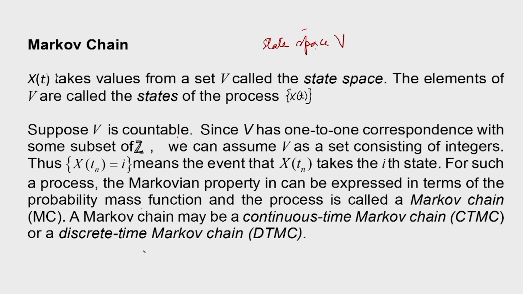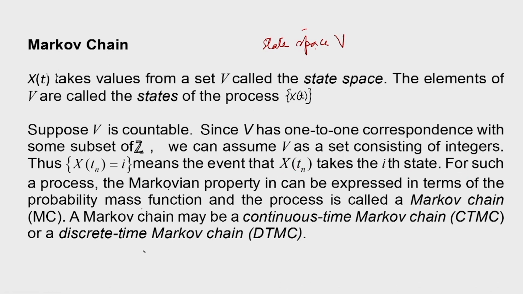Suppose V is countable. We are considering a countable state space. Since V has a one-to-one correspondence with some subset of Z, the set of integers, we can assume V as a set consisting of integers. Thus X(tn) = i. What does it mean? It means that X(tn) takes the i-th state.